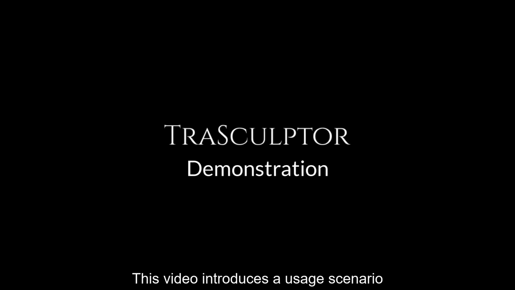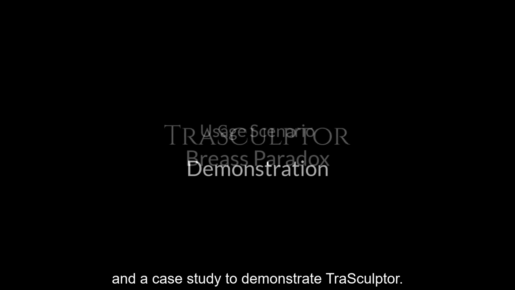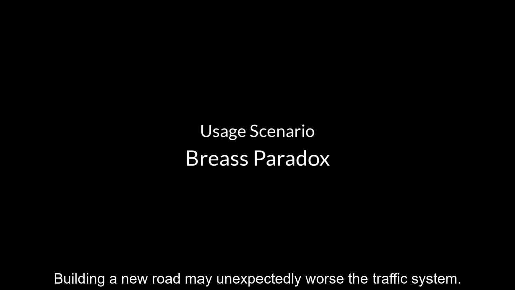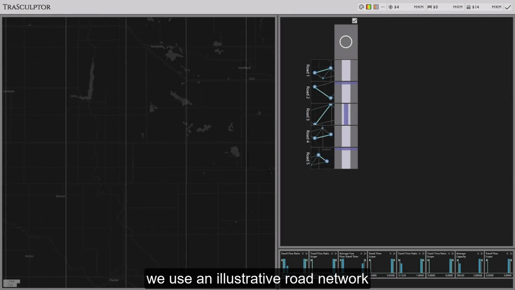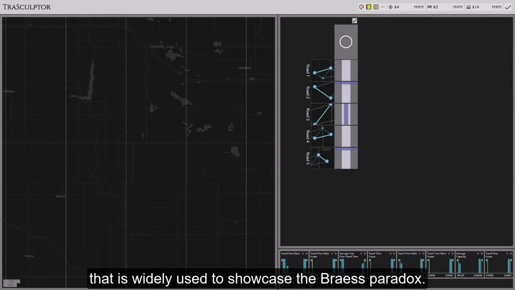This video introduces a usage scenario and a case study to demonstrate Trasculptor. Building a new road may unexpectedly worsen the traffic system. An example is the Braess paradox. In this scenario, we use an illustrative road network that is widely used to showcase the Braess paradox.